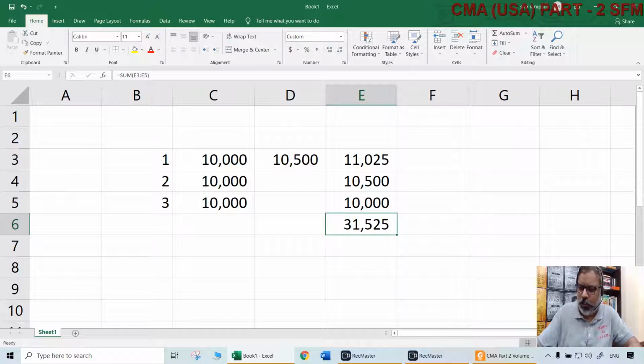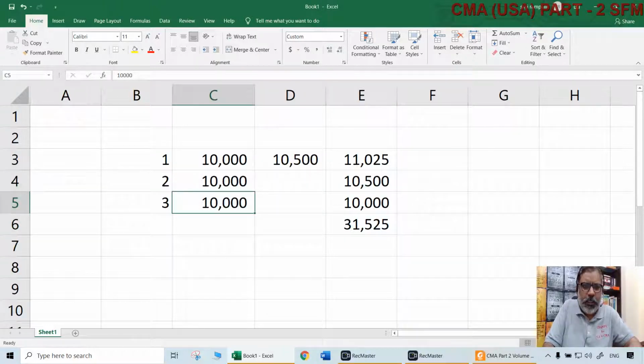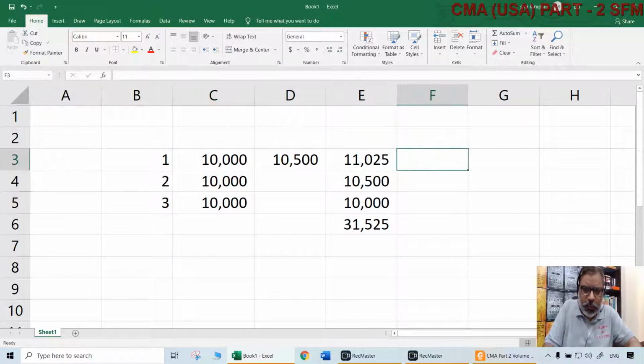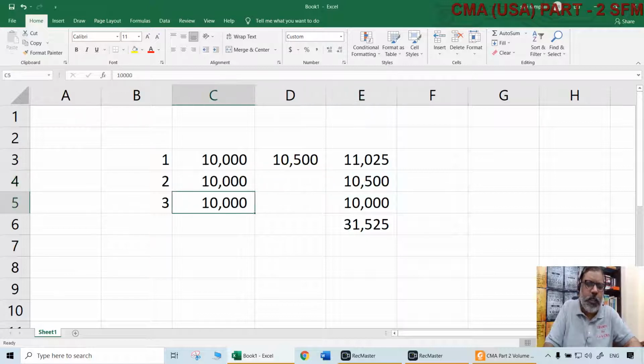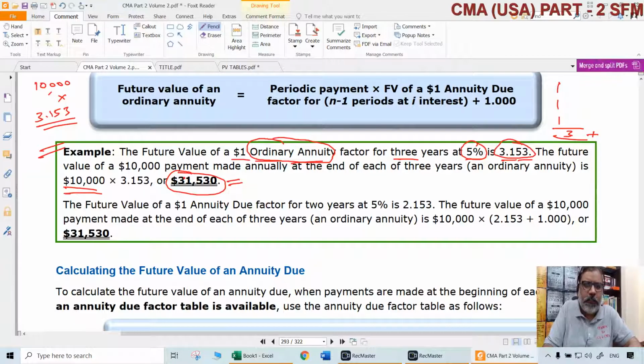But the point to note here is that these $10,000 are getting invested at the end of each year. So the first $10,000, invested at the end of the first year, got 2 interests. Put together, that 10,000 became 11,025. The second 10,000 became 10,500 because only 1 year of interest was there. The third 10,000 did not get any interest because it has been invested at the end of the third year, and you are withdrawing also at the end of the third year. So for an ordinary annuity, approximately 31,530 is the amount that will be received at the end of 3 years.